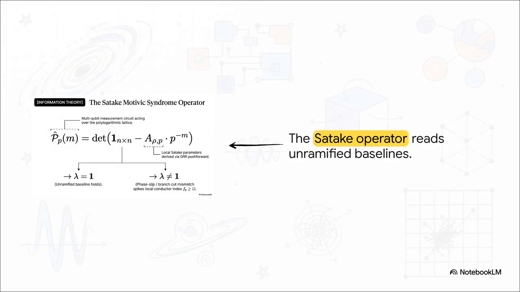Which brings us to the Satake-Motivic syndrome operator, basically the universe's multi-qubit measurement circuit. If the determinant equation reads an eigenvalue, lambda, of exactly 1, the baseline is totally safe. But if lambda is anything other than 1, it flags a physical phase slip error. That means a local mismatch has occurred right in the fabric of spacetime.